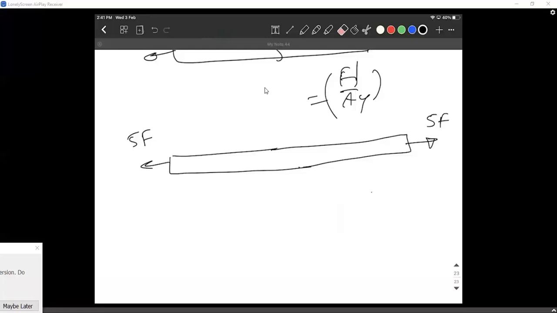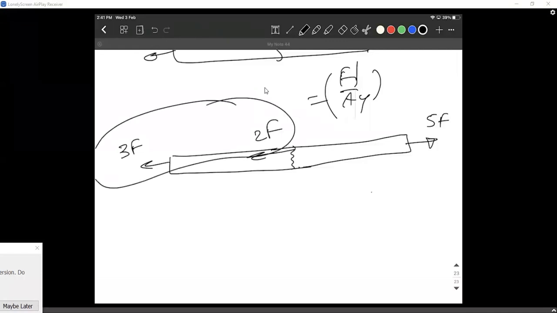I'll play a little trick here, which is: I don't put the force 5F here. I put a force 3F here. From this point, I put a force 2F. So in the end, the body is stable. Look at this. This 5F is balancing this 5F. The body is stable. But the tensions are not same anymore.